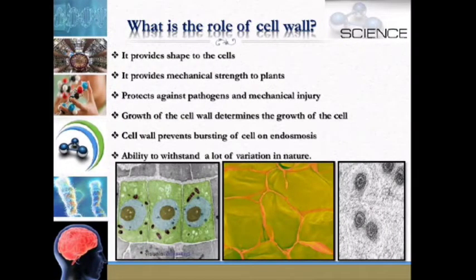When we look at the role of the cell wall, it provides shape to the cells, it provides mechanical strength to plants, and protects against pathogens and mechanical injury. Growth of the cell wall determines the growth of the cell. The cell wall prevents bursting of the cell on endosmosis. It has the ability to withstand a lot of radiation in nature.